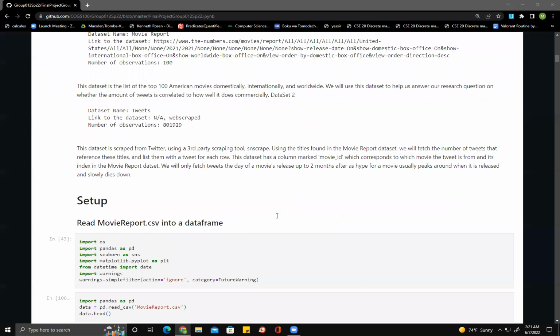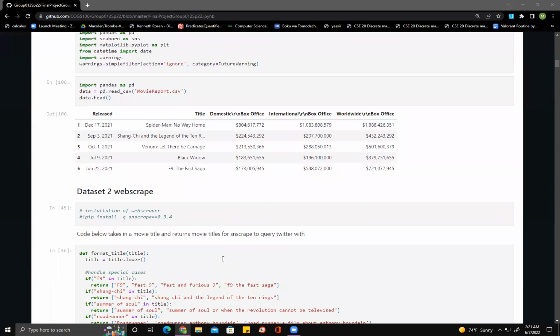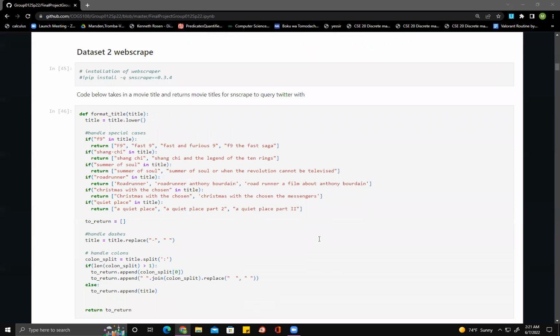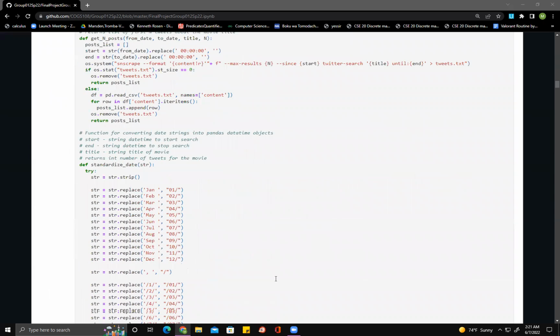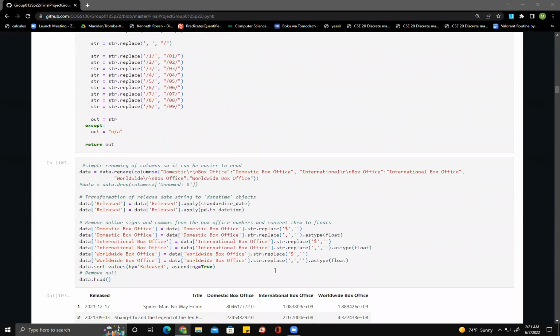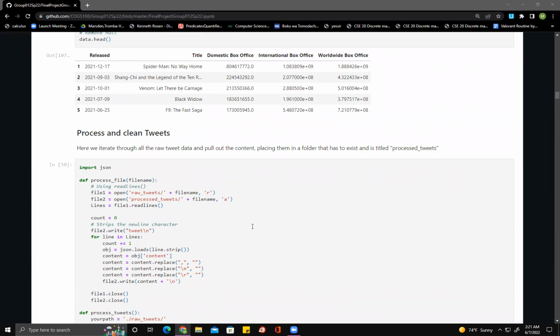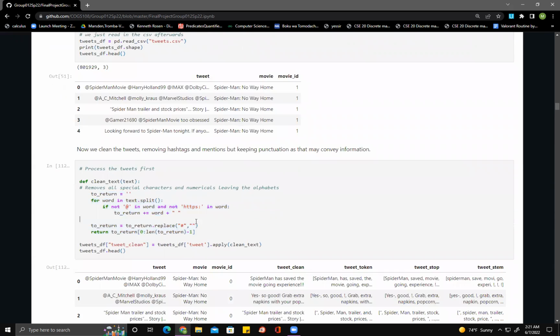For our second data set, which was essentially Twitter tweets, we ran a scraper that iterated through a list of movies to run the appropriate queries. A typical query is run by SNS Scrape with the words of the movie title. Once we finished accumulating tweets made in the first 2 months of a movie's release, we processed and cleaned these tweets so they could be more manageable by putting them all into one data frame. After that, we removed any unwanted characters such as ats and hashtags, but kept punctuation for later analysis. This was done by this method right here.